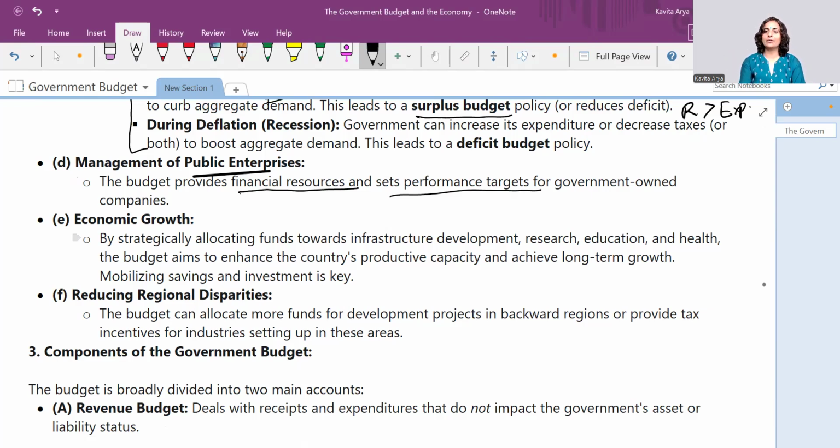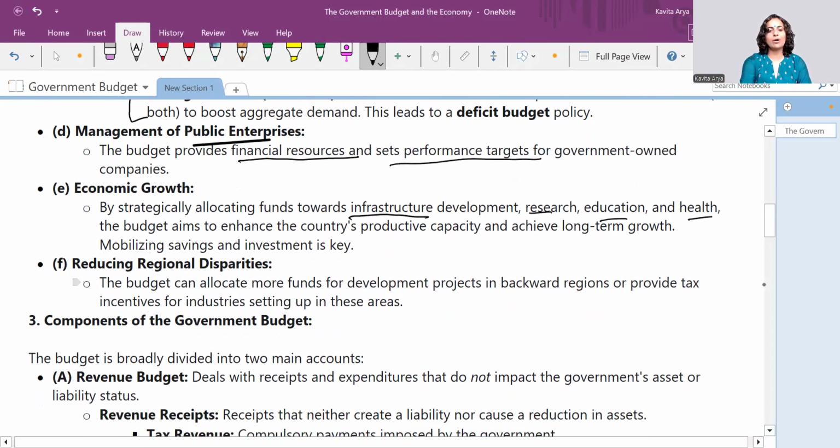Now, then economic growth. How is growth boosted in any economy? Through infrastructure. And we know the infrastructure is of two types, economic and social. So when we strengthen the economic and social infrastructure with the help of research, education, health, dams, bridges, metro trains, bullet trains, and other parameters, with this better infrastructure, the economic growth happens, and this is funded through the government budget.